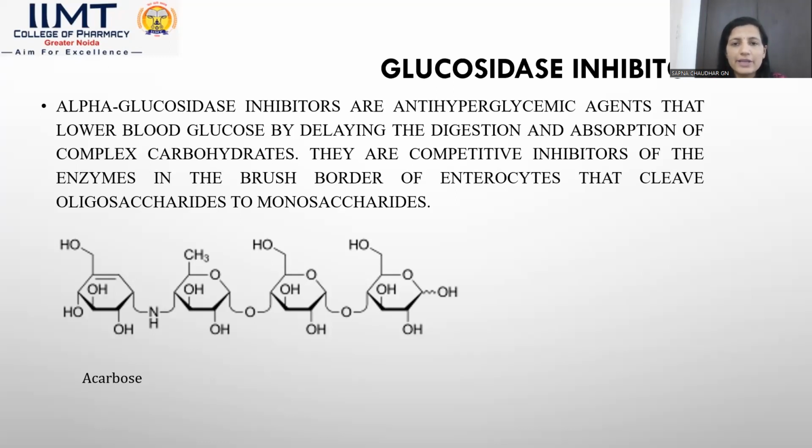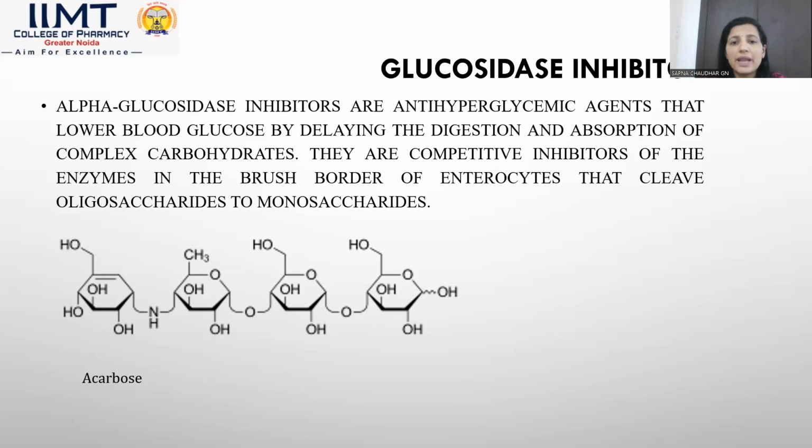They are competitive inhibitors of the enzyme in the brush border of the enterocytes that cleave oligosaccharides to monosaccharides. Glucosidase is the enzyme which helps to convert the larger form of the glucose into the smaller form, that is oligosaccharides converted into monosaccharides, and those monosaccharides are used by the cells. So blood glucose level will increase.